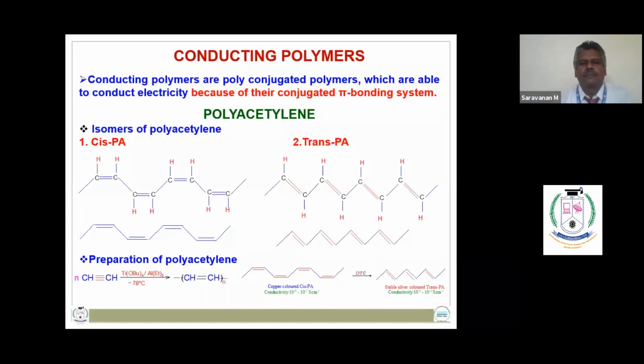There are two types of isomers of polyacetylene, the cis isomer and the trans isomer. In the cis isomer, the hydrogen atoms are arranged on the same side of the carbon-carbon double bond, and in the trans configuration, the hydrogen atoms are arranged on opposite sides of the carbon-carbon double bond.